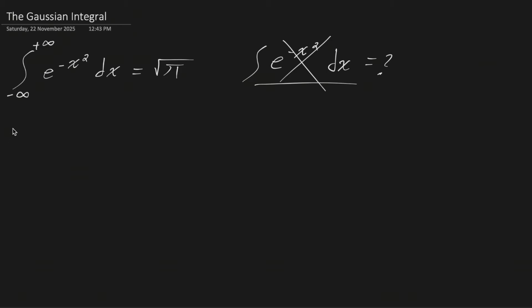Now, in order to solve this integral, I would like to first define a slightly more general integral that goes from minus infinity to plus infinity of e to the minus a x squared. I just, instead of a 1 here, generalized it in case the coefficient is different than 1, but it's always positive. So in this case, I just have to note that a is greater than 0.